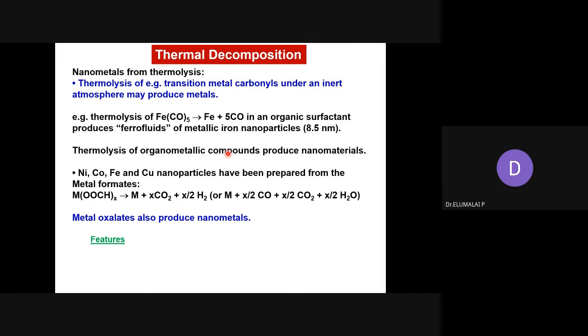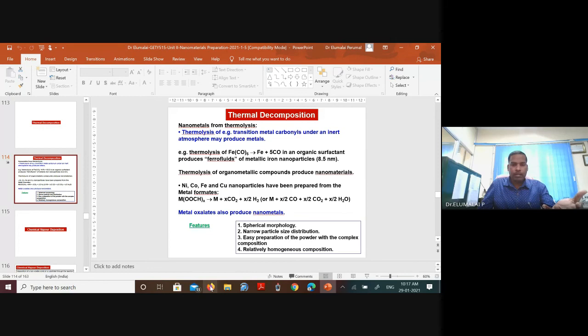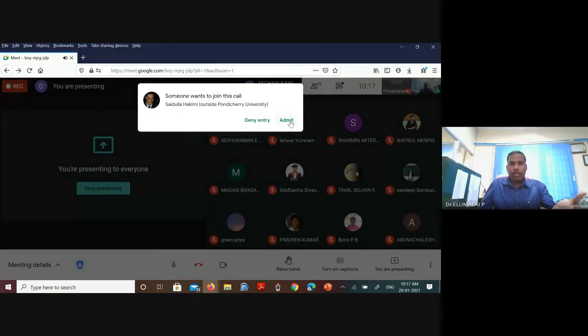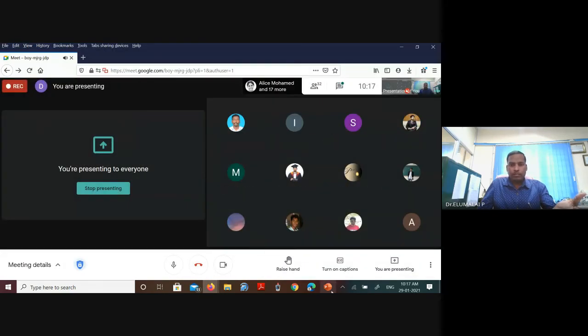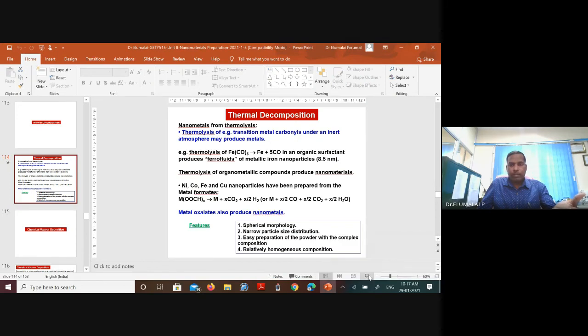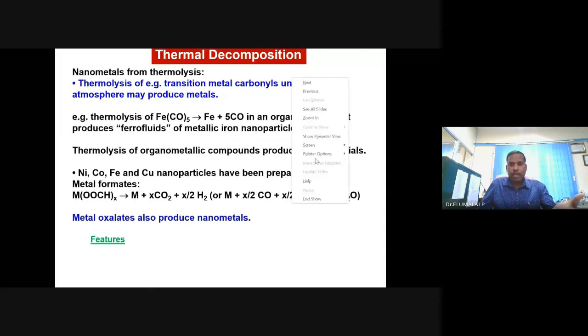What you have to do? You will have to just heat it. You take it in a stable vessel. Depending on the material, you will have to heat up to 300 degree, 400 degree, 500 degree, etc. And you have done the synthetic process. What will happen?